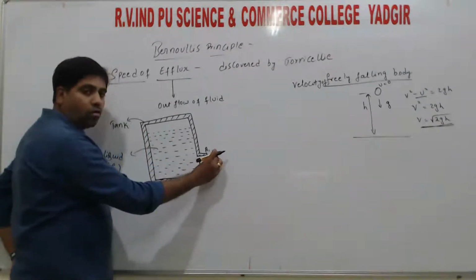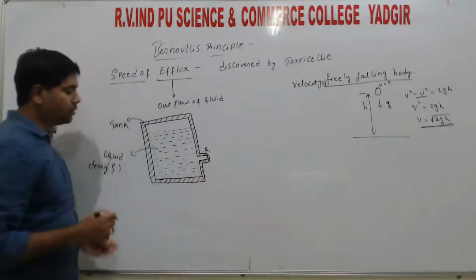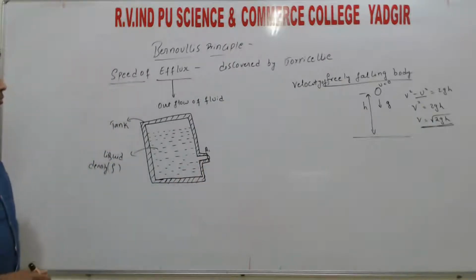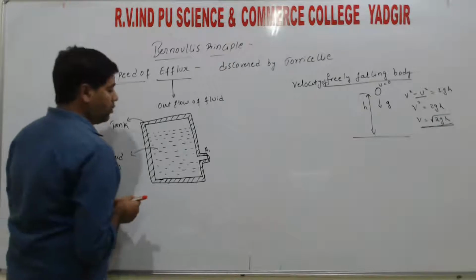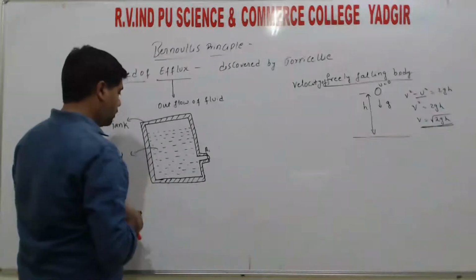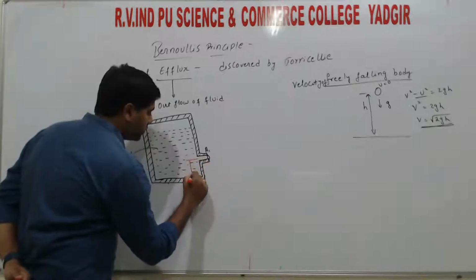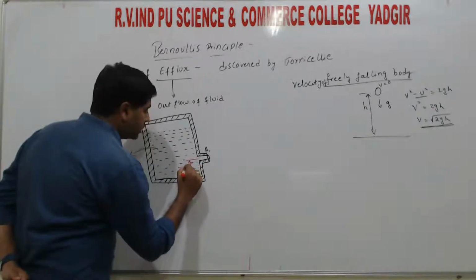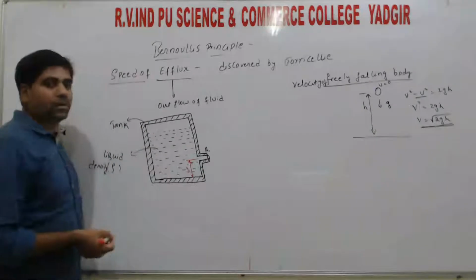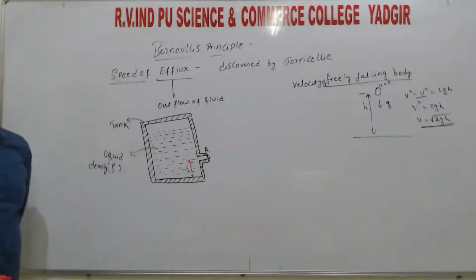This small hole is at a height y1 from the bottom of the tank. So the hole is at a height y1 from the bottom of the tank, right?